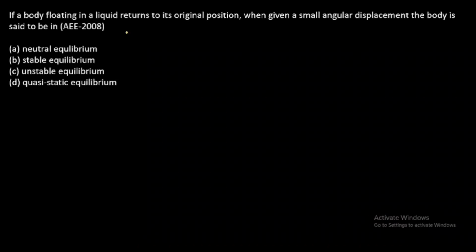If when given a small displacement, it displaces and stays there, the body is called neutral equilibrium. When given a small displacement, if the body displaces continuously, that body is in the state of unstable equilibrium. So from the question, it returns to its original position, so it is a stable equilibrium condition. So option B is the correct answer.